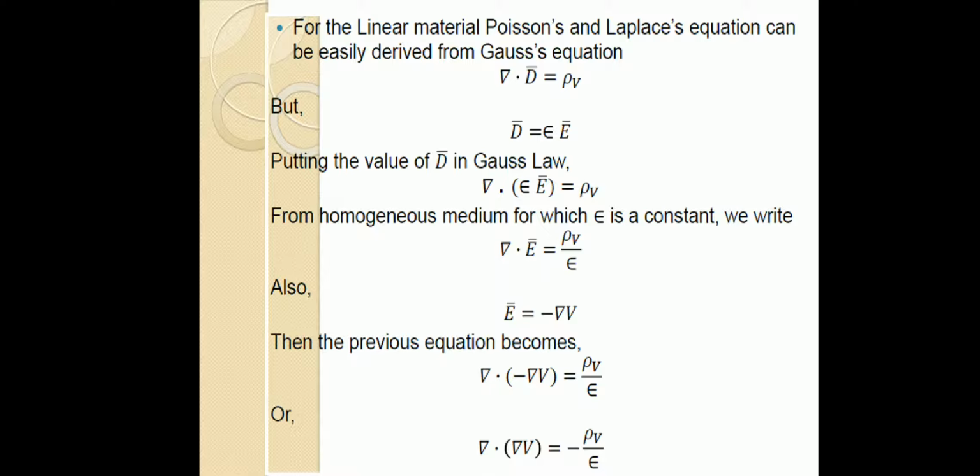Now we can replace E, since E is the negative gradient of potential, so E is equal to minus del V. We replace del dot E equal to rho v by epsilon as del dot minus del V equal to rho v by epsilon. We can take the minus sign outside: minus of del dot del V equal to rho v by epsilon, or del dot del V equal to minus rho v by epsilon.